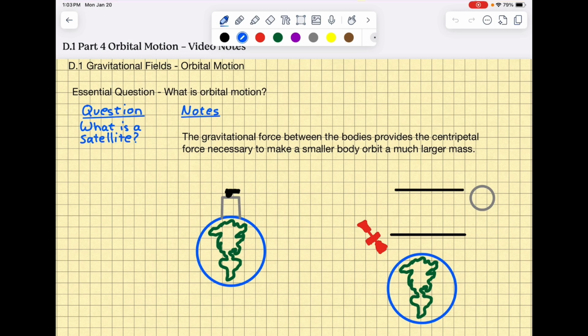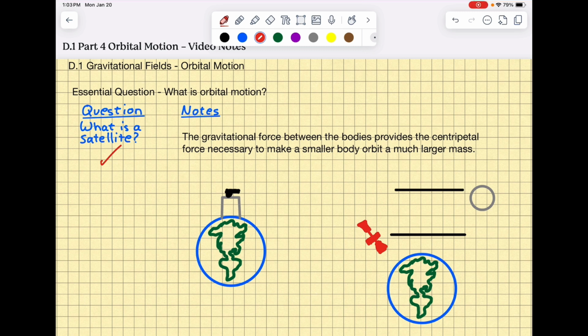Okay, hello everyone. Let's get into part 4 of D.1 on gravitational fields. This part deals with orbital motion, or as it implies, the motion of something smaller orbiting a much bigger object as a result of gravity. So we're going to talk a lot about satellites when we're talking about orbital motion.